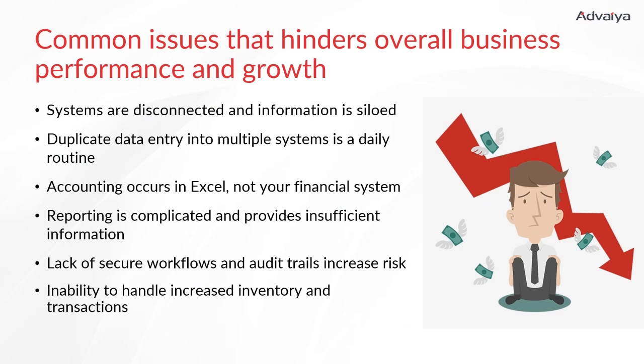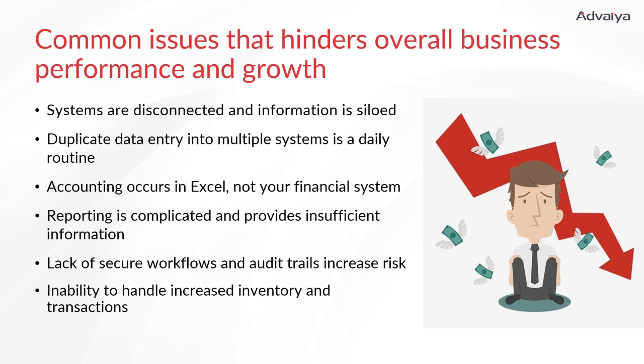So the signs could be that systems are disconnected. There is duplicate entry, where we are taking something from one system and putting it into another system. Accounting is happening in isolation. Reporting and all kinds of analysis are more complicated or inefficient.